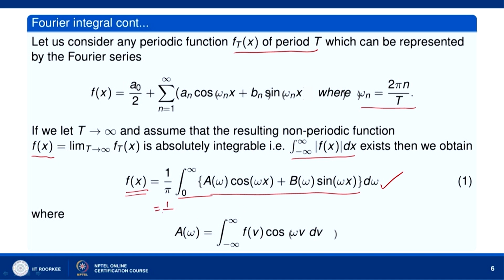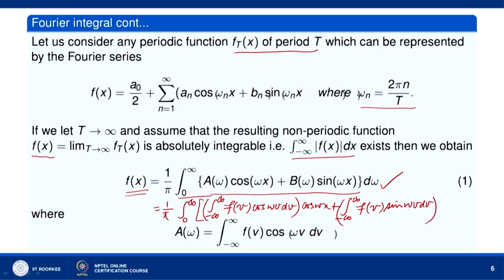What we get? 1 over pi, integral from 0 to infinity, of [integral over minus infinity to infinity of f(b) cos omega b db] into cos omega x, plus [integral over minus infinity to infinity of f(b) sin omega b db] into sin omega x, d omega.